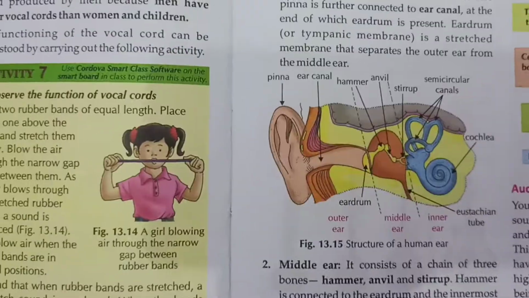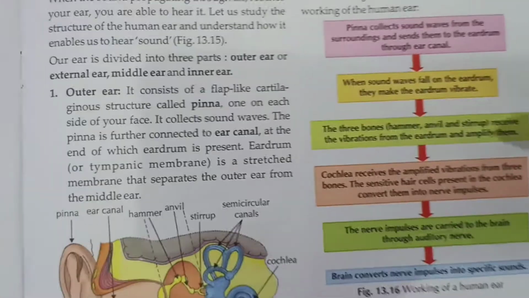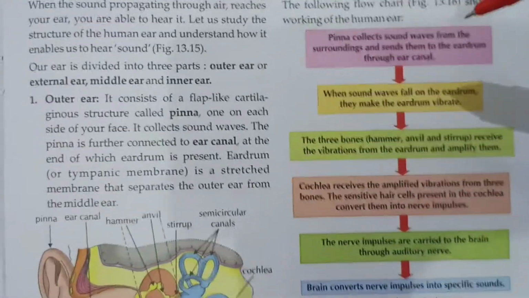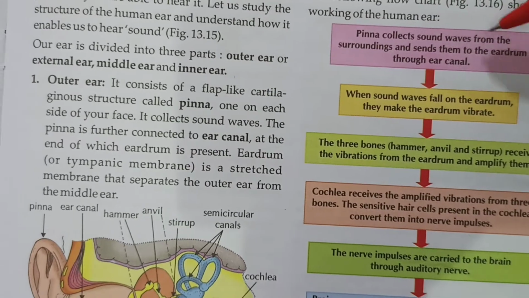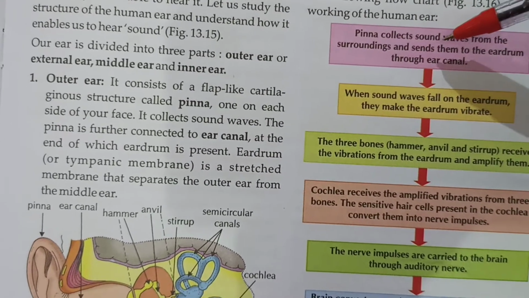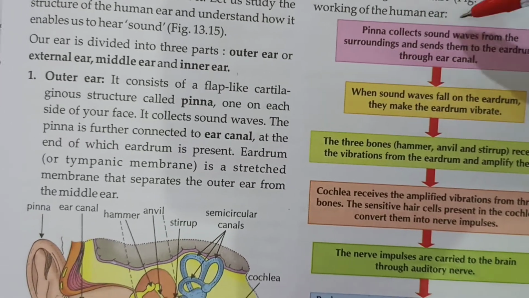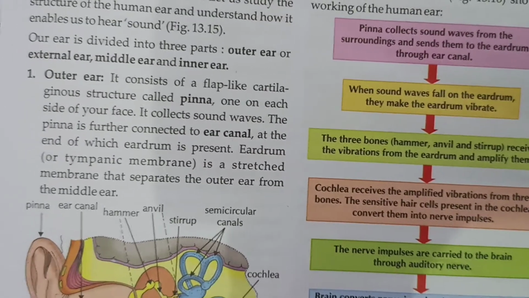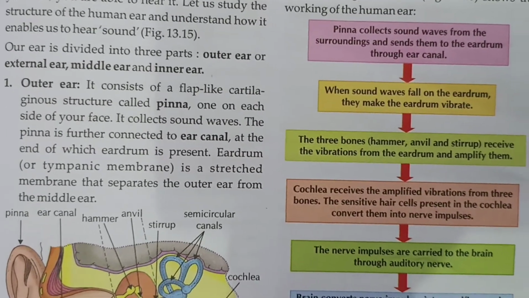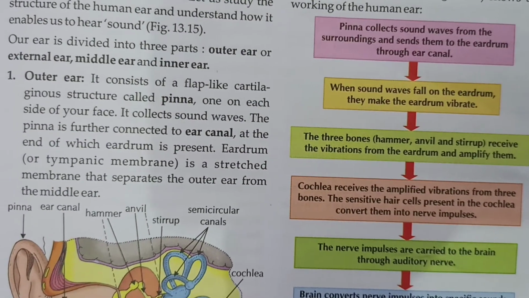So you chart the working of the human ear. The pinna collects sound waves. It is the outer ear. The pinna collects sound waves from the surroundings and sends them to the eardrum through the ear canal.